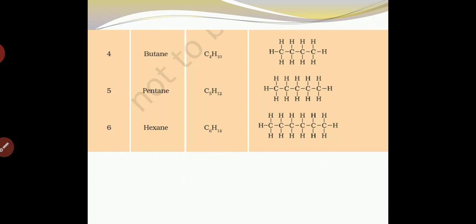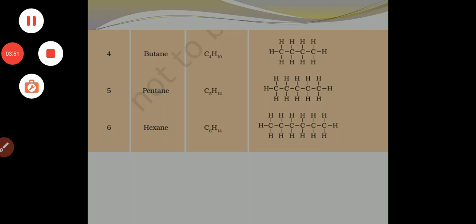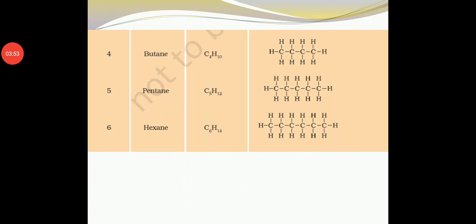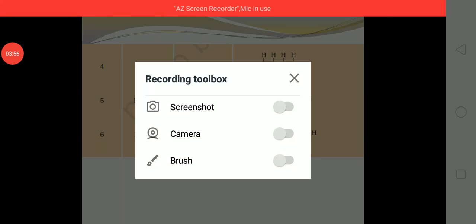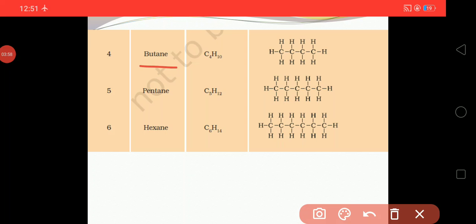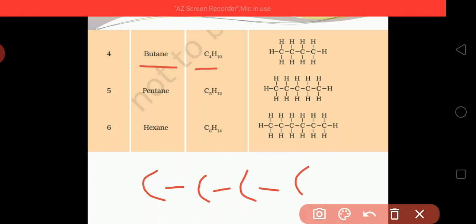Now the next is butane. In butane you can see that 4 carbons are there: 1, 2, 3 and 4. The fourth is butane. All 4 are attached with each other.